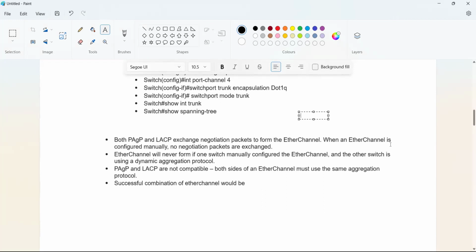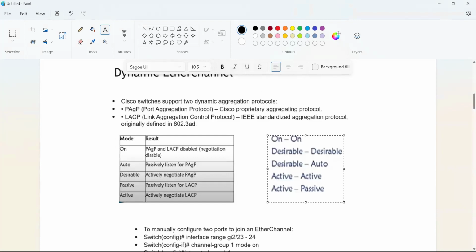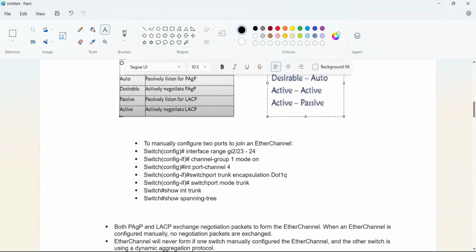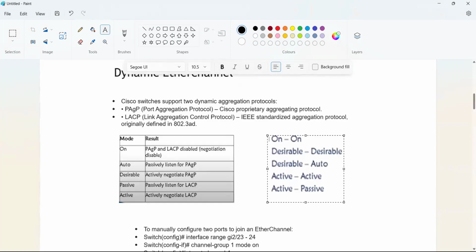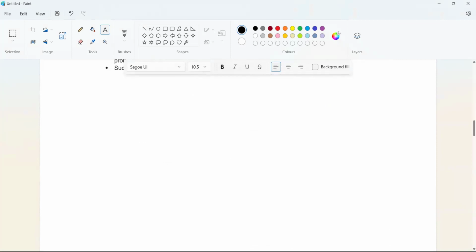A successful combination of EtherChannel would be like whichever we have used. That successful EtherChannel will happen likewise. Combination of EtherChannel would be likewise. Let's discuss more about PAgP and LACP, the configuration part.